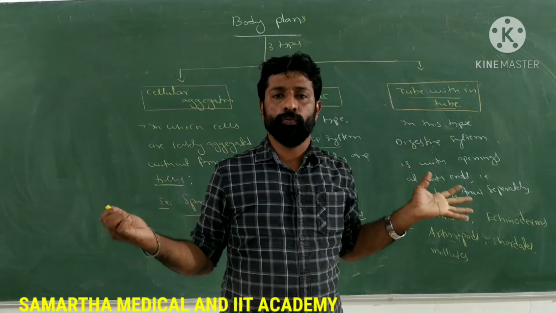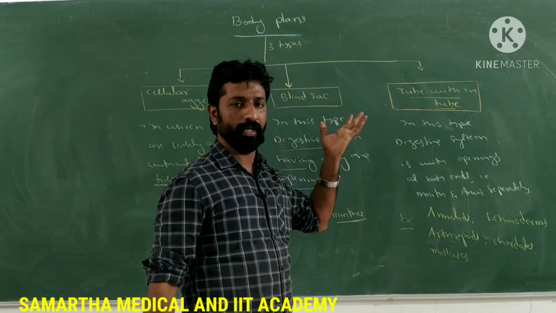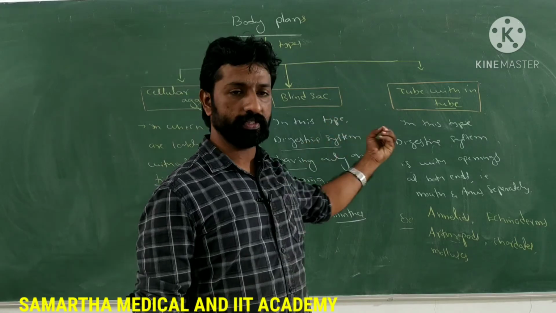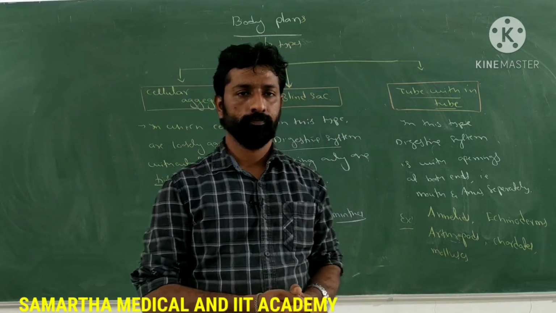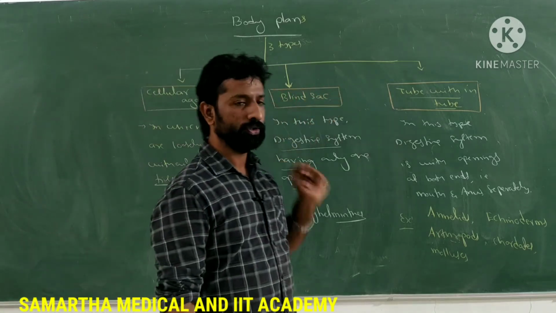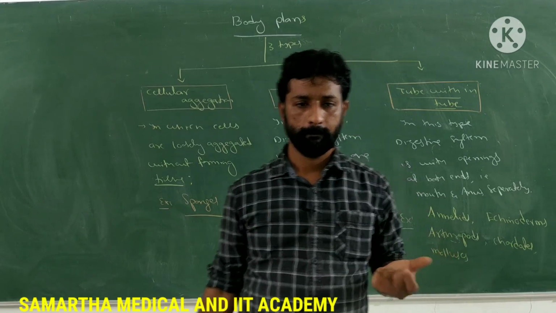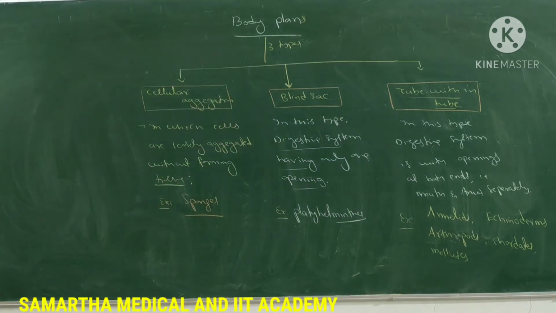And what about we human beings? Which body plan fits into our body? Is it the blind sac type, or the cellular aggregation type, or the tube within tube type of body plan? Which is correct? Yes, what is the answer?